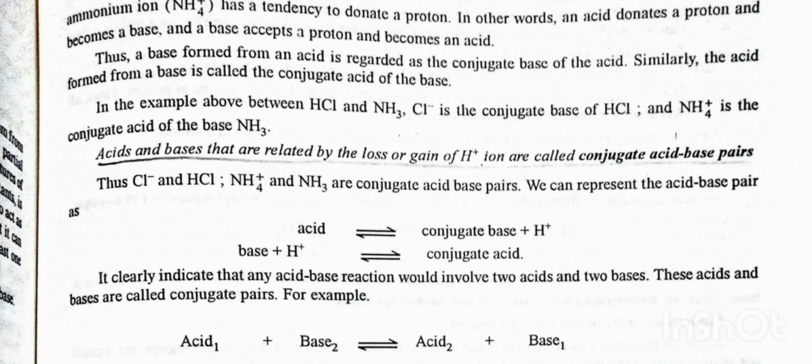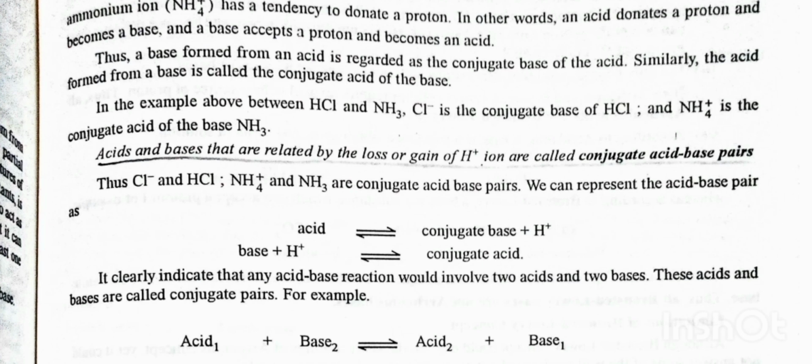In the example above between HCl and NH3, Cl⁻ is the conjugate base of HCl and NH4⁺ is the conjugate acid of the base NH3. Acids and bases that are related by the loss or gain of H⁺ ions are called conjugate acid-base pairs. Thus, Cl⁻ and HCl, NH4⁺ and NH3 are conjugate acid-base pairs.